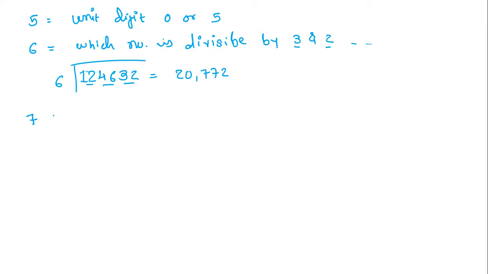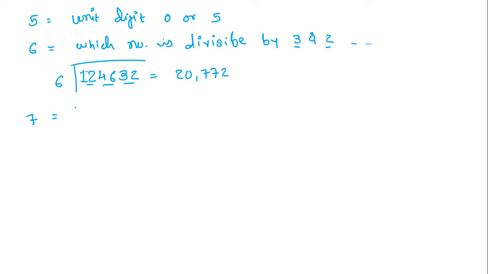Now 7. See, seven's key is not that much useful, so you people don't have to remember the key of 7. Now you will ask me, sir, why we should not remember? Because that is very boring and lengthy also. So that is my free advice: instead of applying this key, you should directly divide by 7, whether the decimal point will come or not. So you will directly know if it is divisible by 7 or not.